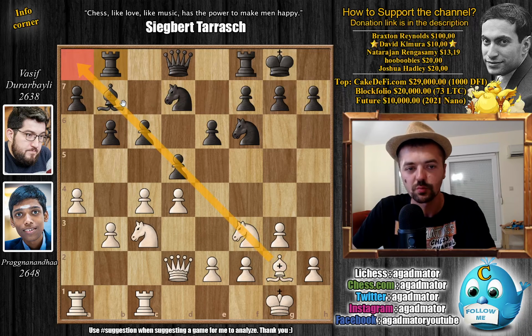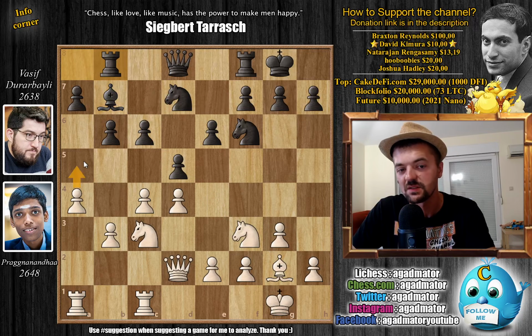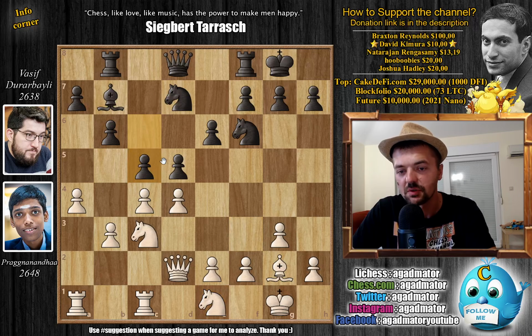Like we said, the bishop controlling this diagonal, you do not want your bishop there, and if a5 is played or something like that, you might have problems. Also, if the bishop moves, b5 is an option, so c5 is an option. The rook is better placed on b8. So here we have knight to e1, and now pawn to c5, opening up the position.